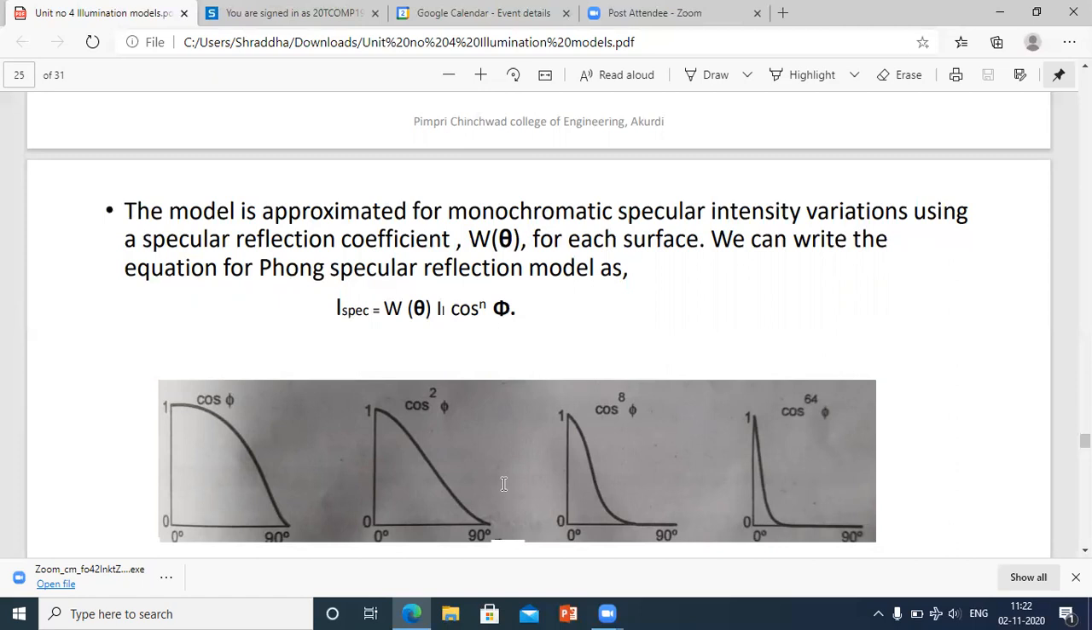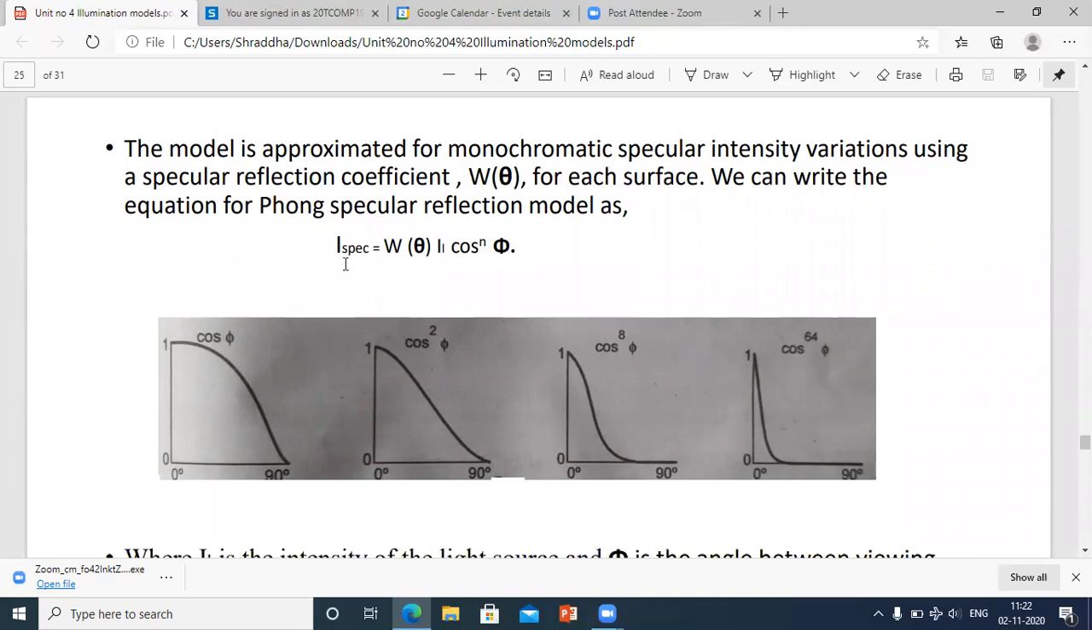We can write the equation for the Phong specular reflection model as I spec, meaning specular intensity, equals W of theta times I times cos of phi to the power of n. W of theta is the specular reflection coefficient. Here this is capital I and small I.